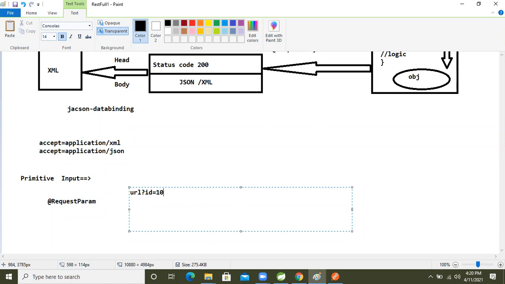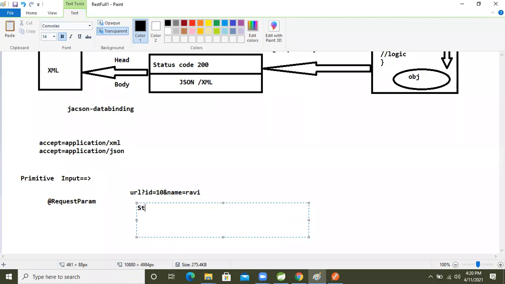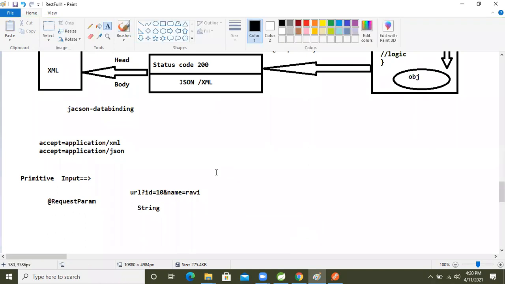This is nothing but a query parameter. If we send multiple data, like name also, then just Ravi, like this we are sending. But every piece of data goes in which format, guys? String only. In the front controller, string format only. Every data is going in string format only. So now fine, guys.